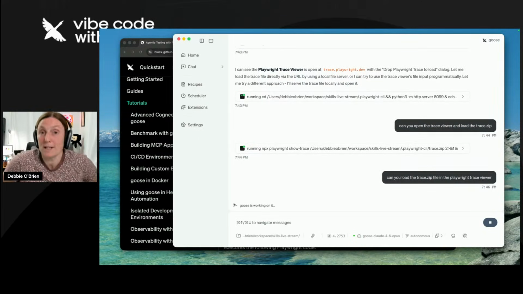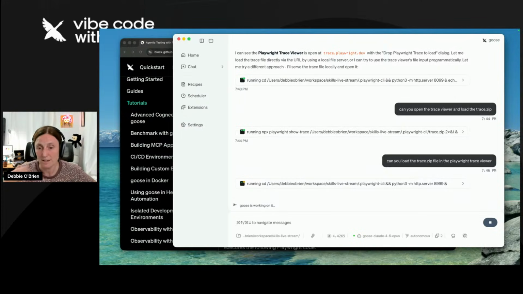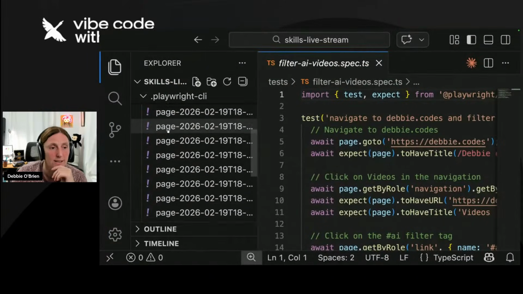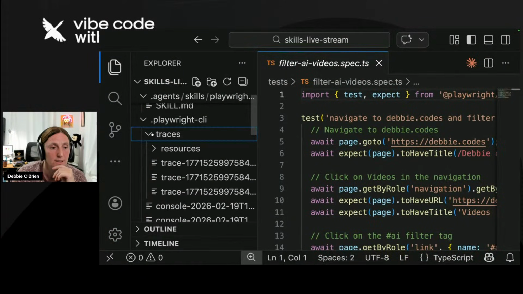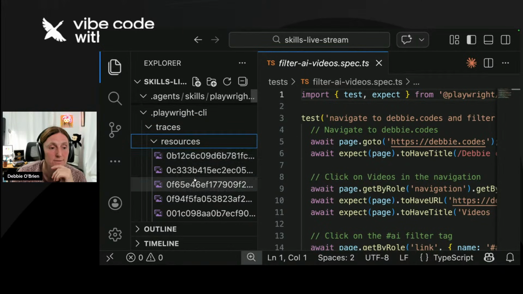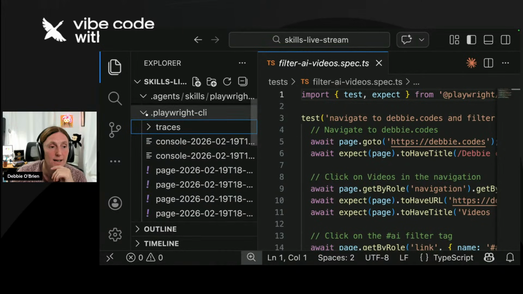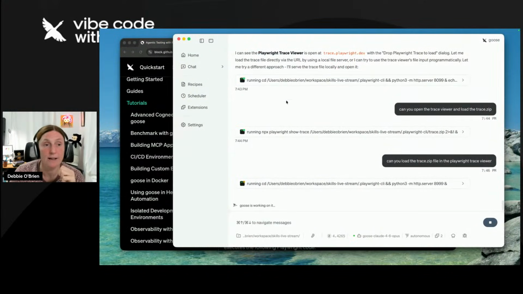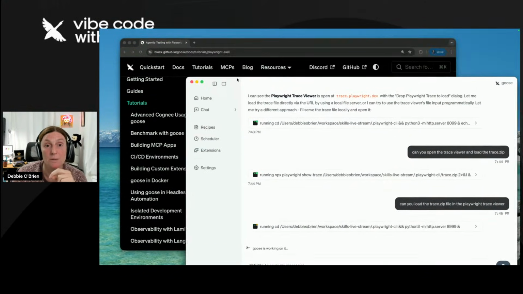So basically with the trace file, you can debug. Now we had a very, very simple workflow here, so there's not a lot to go over. But basically what you're doing is you're getting the trace in here. This is all the traces, the resources, right? So they're all in here. And then it should open this up and you should be able to just go ahead and debug what was going on and see what your agent did.